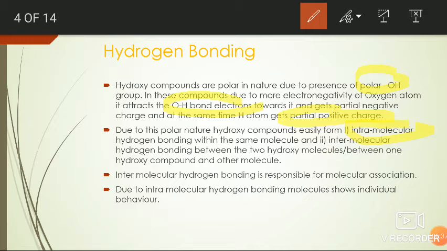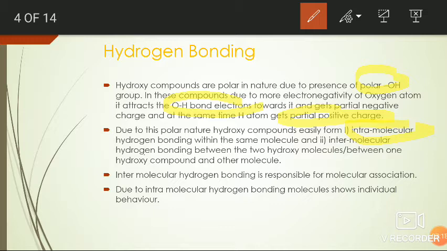Mainly this type of bond is observed in phenols, where the phenol contains a hydroxy group, OH group, as well as one more electron withdrawing group, or one more group which contains a more electronegative atom. So the intramolecular hydrogen bond is commonly observed in phenols.